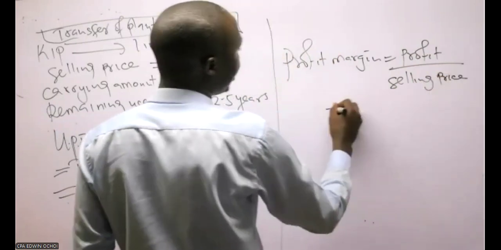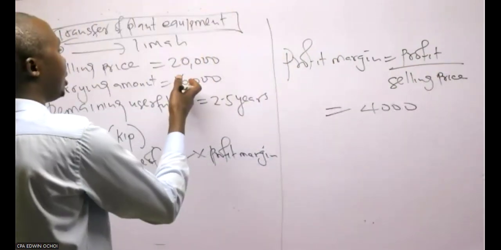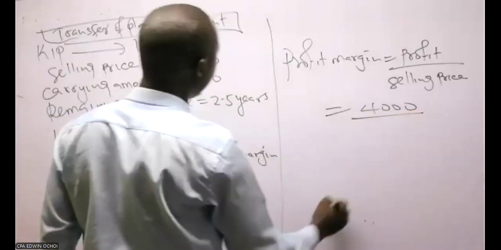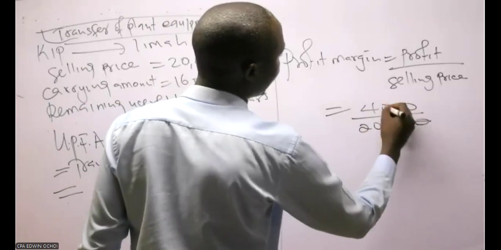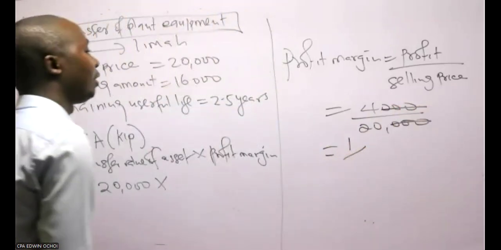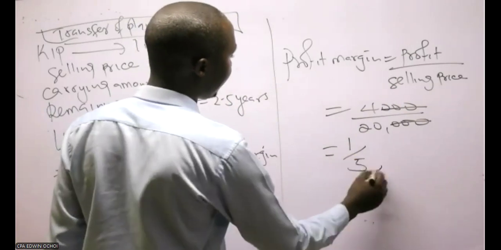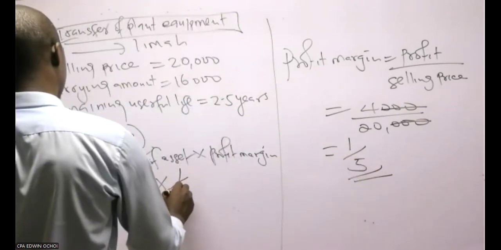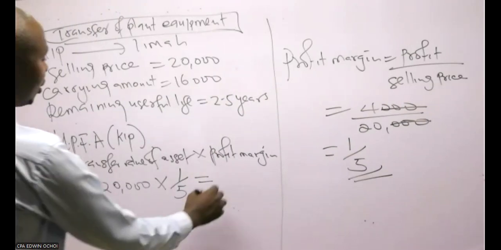The profit, you know, is 4,000, the difference 20,000 minus 16,000, divided by the selling price, which is 20,000. So this is 1 over what? 4 divided by 20. That is 1 over 5. That is my profit margin here. And that one gives me what? 4,000.